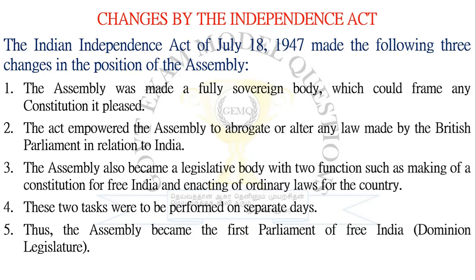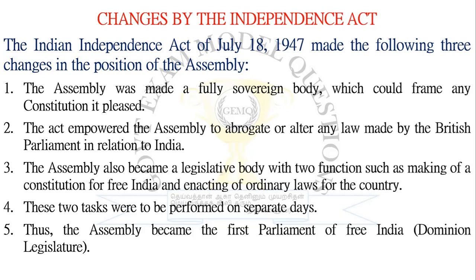Whenever this assembly meets, they had 2 functions. One is making the constitution and another is enacting the laws that were framed by the constitution. These 2 tasks were to be performed on separate days, so they had 2 separate days to meet. Whenever they meet on the first day for making the constitution, it would be headed by Rajendra Prasad, and if it meets for enacting laws, it would be under G.V. Mavalankar. That we will see at later points. So these 2 tasks were to be performed on separate days.